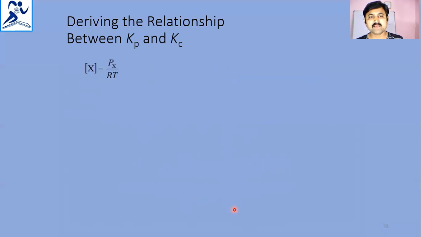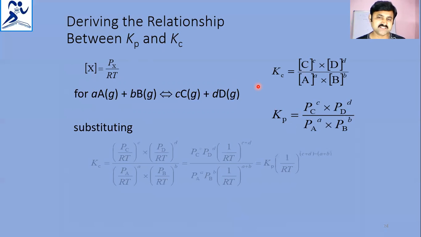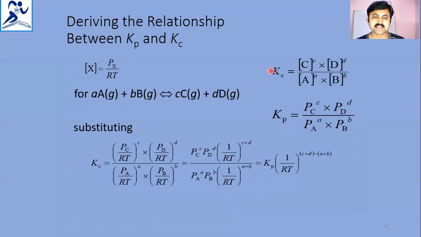The same thing will be applicable for other concentrations. For X, it will become PX by RT. That means the PC power C, PD power D, and all these things are obtained once the concentrations are written in terms of the partial pressures of C and D, A and B respectively. C concentration we write as PC by RT power C, and D concentration as PD by RT power D. A concentration is PA by RT power A, and B concentration is PB by RT power B.